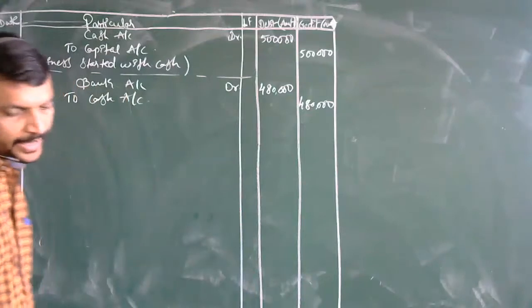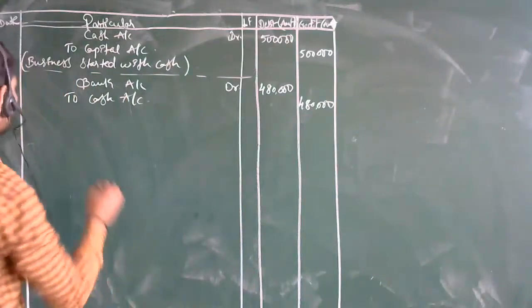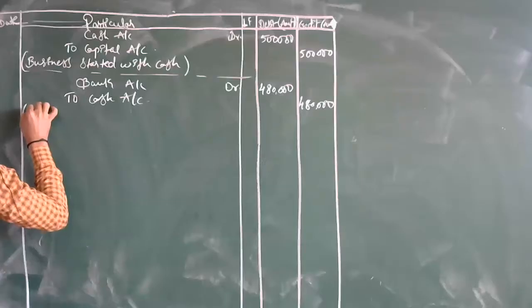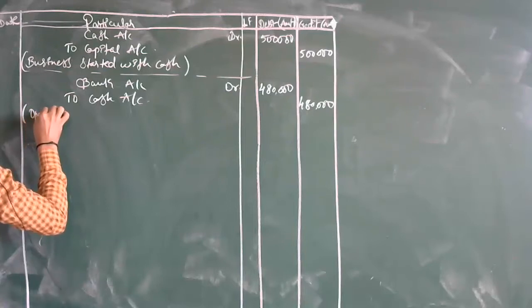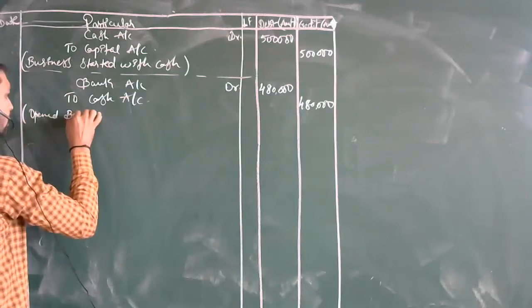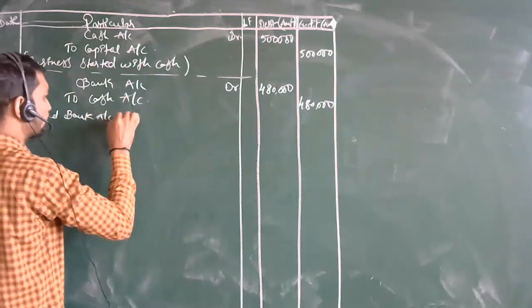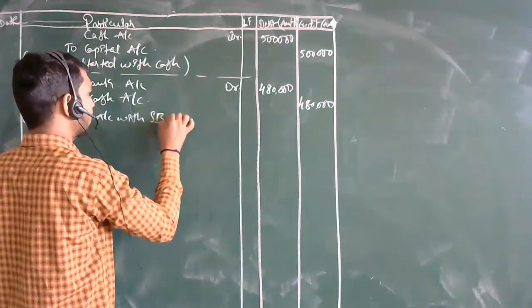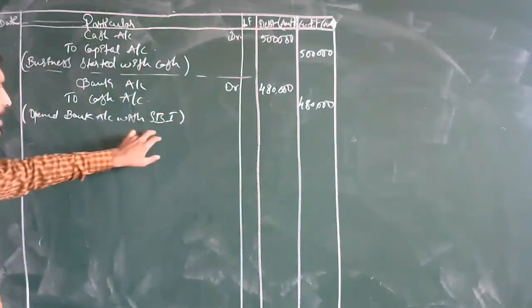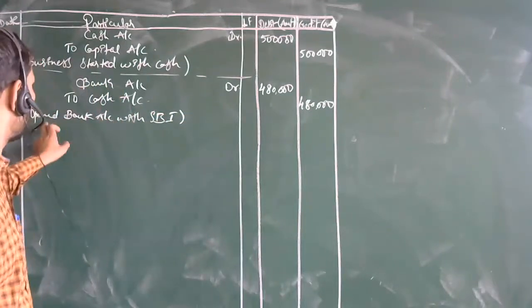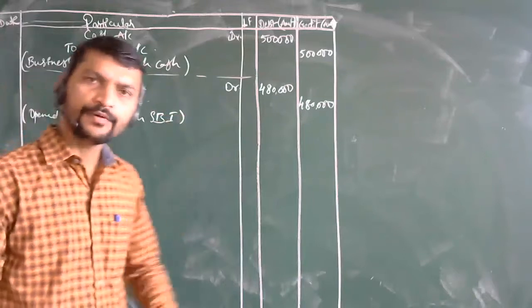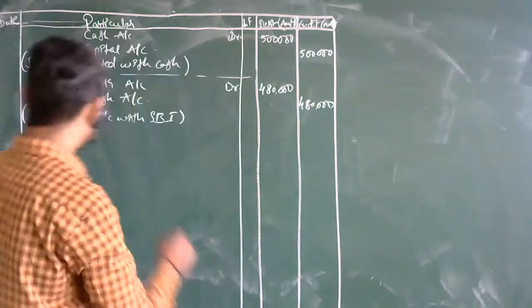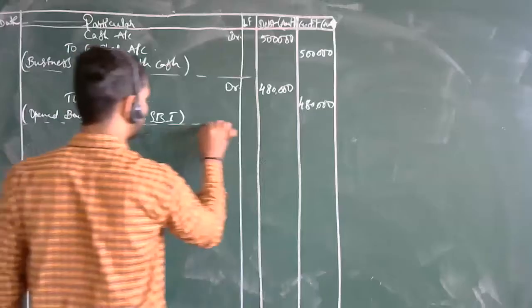Now, opened bank account with SBI. What is the narration? Opened bank account with State Bank of India. I am writing it short here, you should write the whole one. That is the second entry over here.